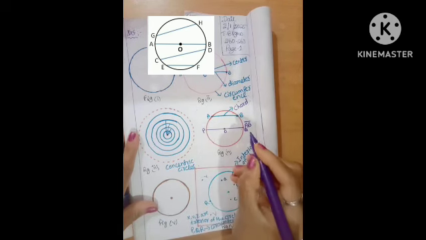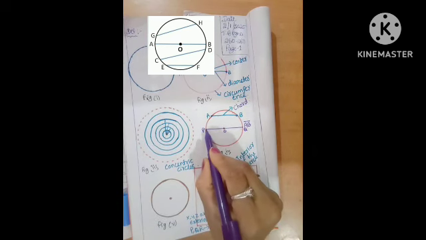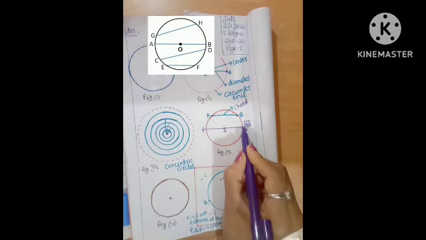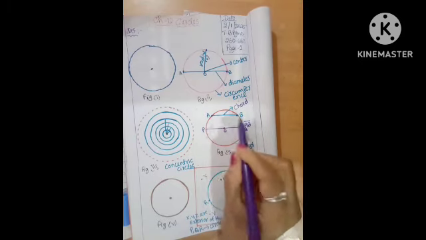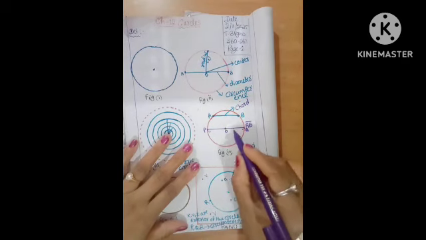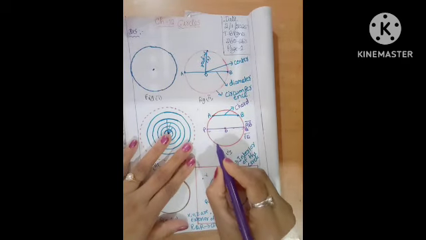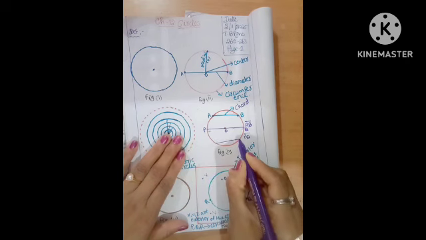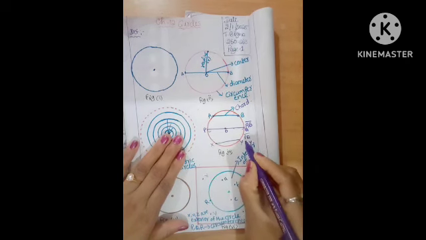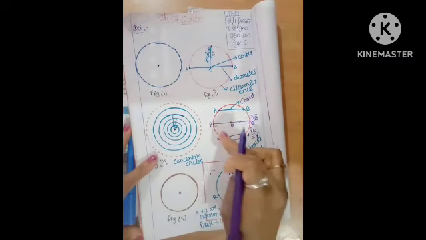Here the center point is O. This is also a line segment joining any 2 points on the circle. But here this is the longest chord. So it is also a chord. PQ is also one chord, and the others also. Here this is also XY. XY is also one chord. Okay. These are all chords.